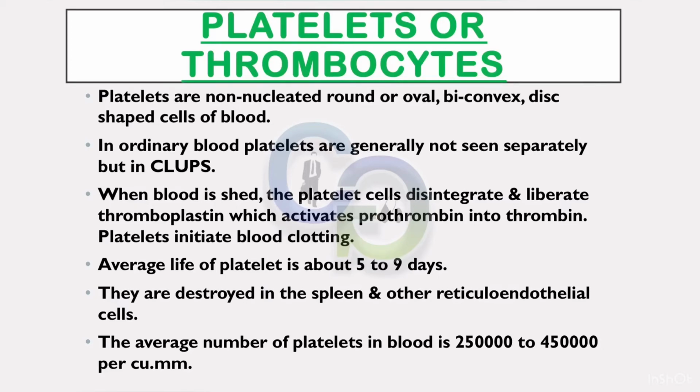Platelets initiate blood clotting. Average life of platelet is about 5 to 9 days. They are destroyed in the spleen and other reticuloendothelial cells. The average number of platelets in blood is 250,000 to 450,000 per cubic millimeter.